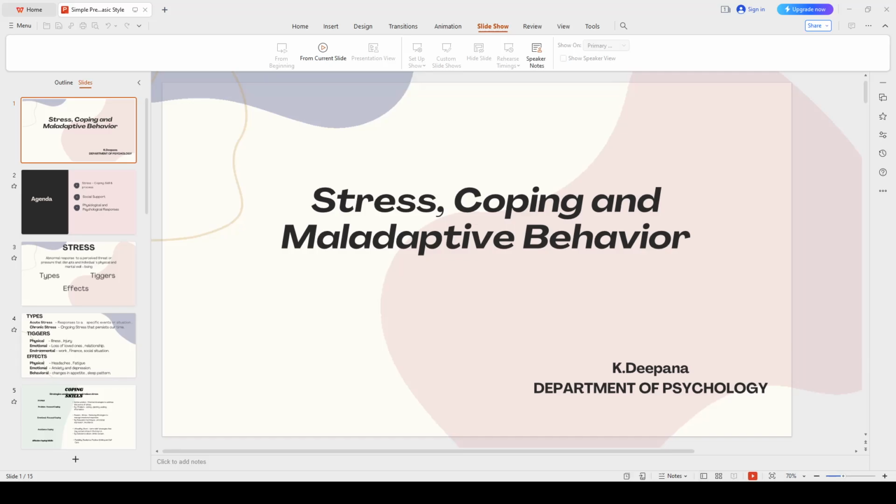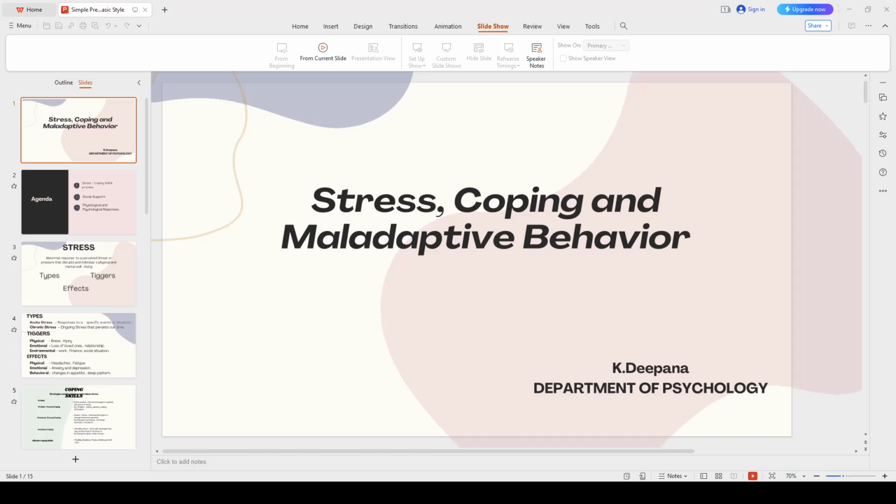Okay, today's topic is about stress, coping, and maladaptive behaviors. Next, what are the agendas we're going to see today? Stress, social support, and physiological responses and psychological responses. First thing, stress. Abnormal responses to a perceived threat or a pressure that disrupts an individual's physical and mental well-being. It will be divided into types, effects, and triggers.